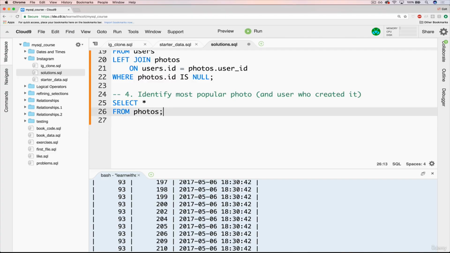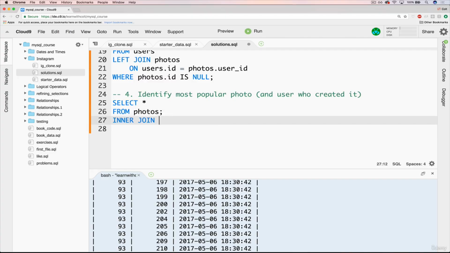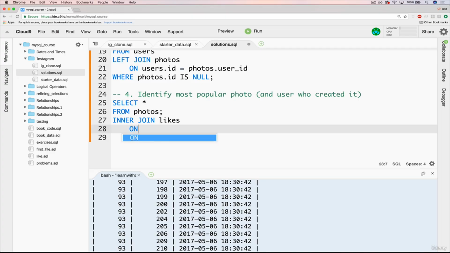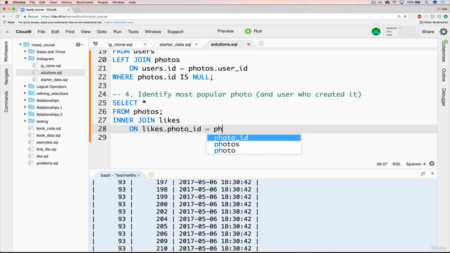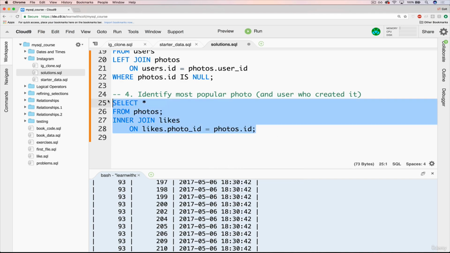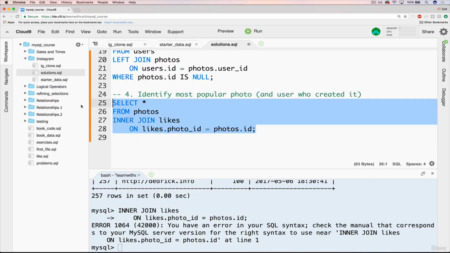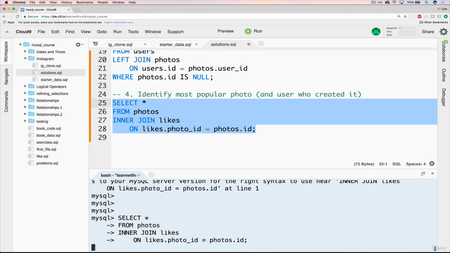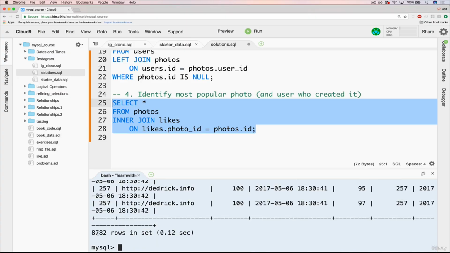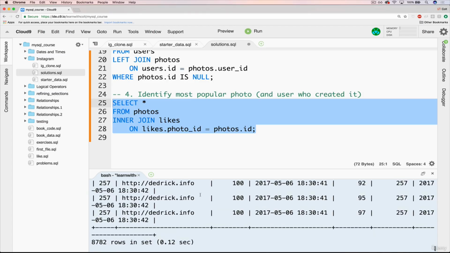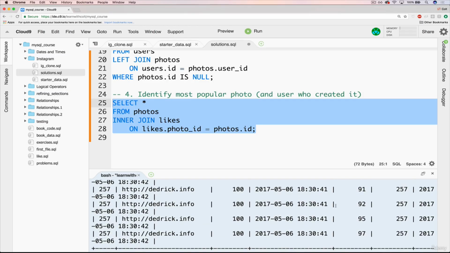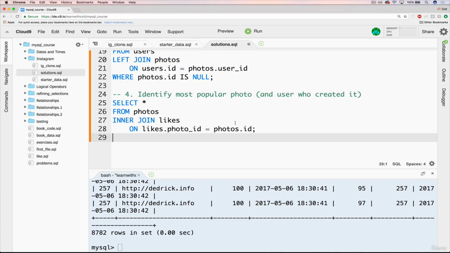So that's going to be a join, and it will just be an inner join likes on, and we'll do where likes dot photo ID equals photos dot ID. So this is going to be a big table here. Oh, what's my error here? Extra semicolon. Try that again. It'll take a moment. We've got 8,782 rows, just like we did with likes, but this time the rows are significantly larger. We have a bunch of data. We don't need most of that, so rather than just selecting star, which gives us too much information, let's whittle it down a bit, and we'll just do,